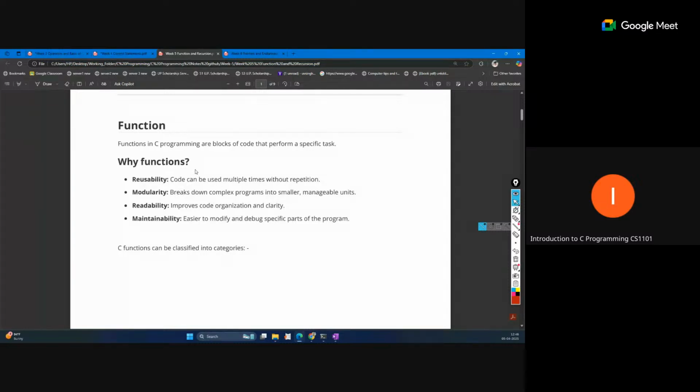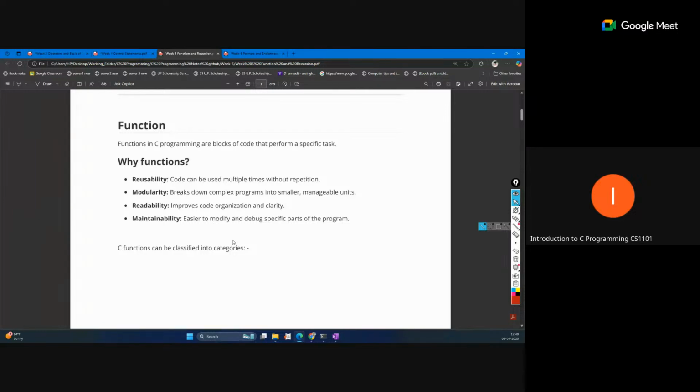And why functions? They actually increase the reusability of the code. We write it only once, but use it multiple times in the code. Also, if we write our code in functions, defining a function for each type of task, that is a proper modular way, and it is properly readable too. So we can understand what each part of the code is actually doing. It is properly meaningful and readable.